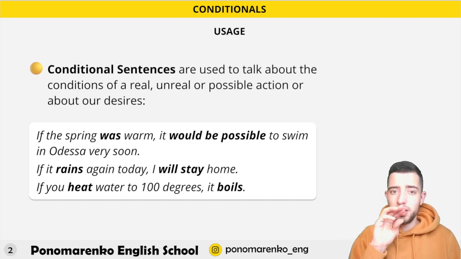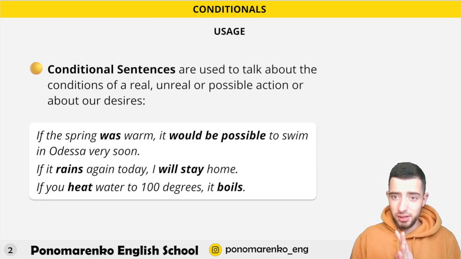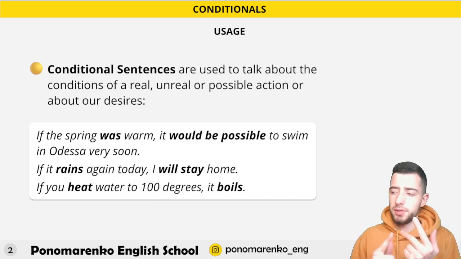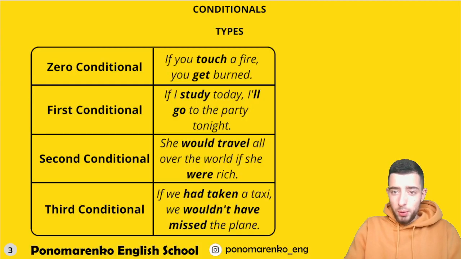Here we have only three sentences, but conditionals are not three: zero, first, second, third, mixed, five. Okay, let's go. And here we go.